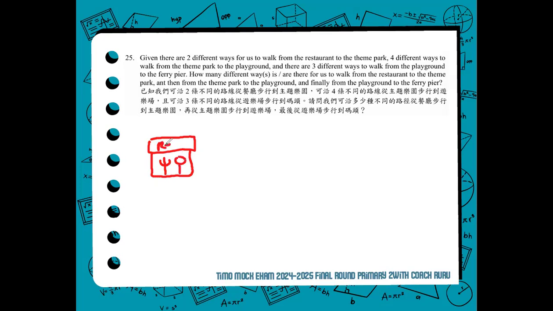That is a resto. To the theme park. The theme park looks like a park. Then we have a playground. We'll give the playground like a swing. Two swings for the playground.